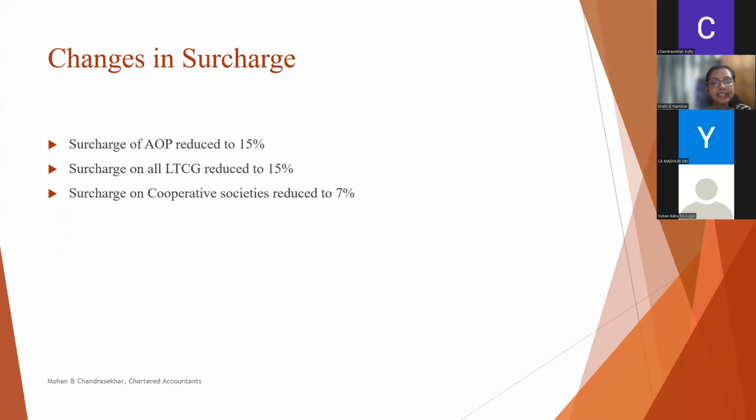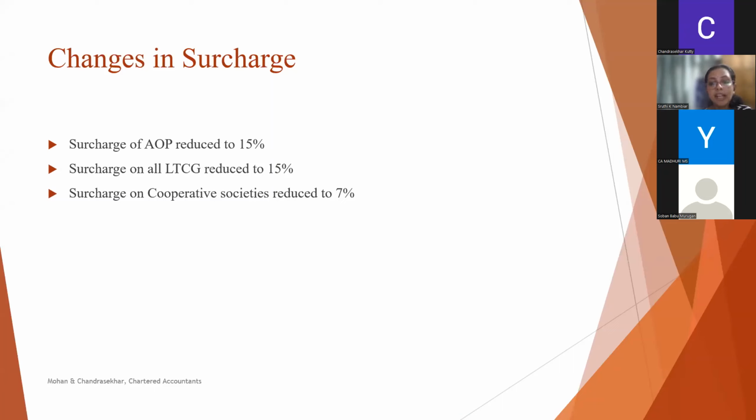And the changes in surcharge are as follows. In the case of an association of persons formed by several companies for the purpose of executing a work contract, a graded surcharge of up to 37% would get attracted on the income of the AOP. That rate has now been capped at 15%. So a cap of 15% on the surcharge of AOP is introduced.